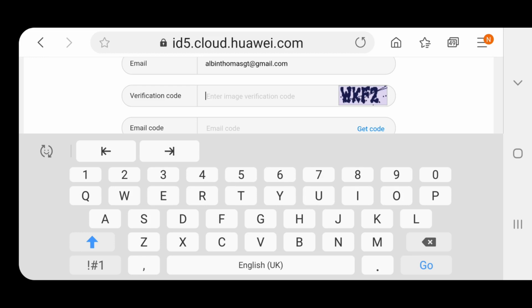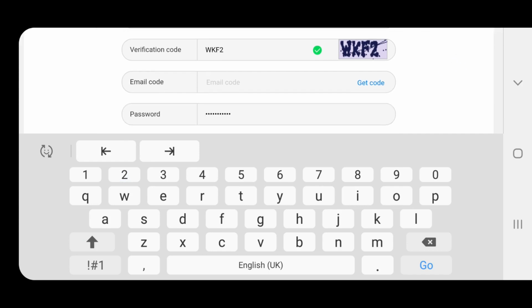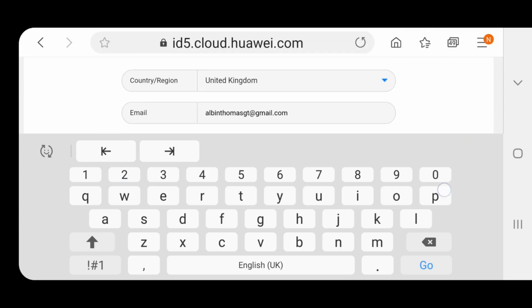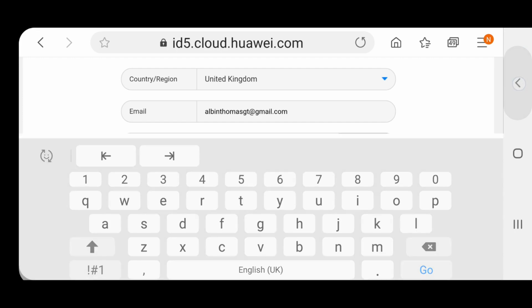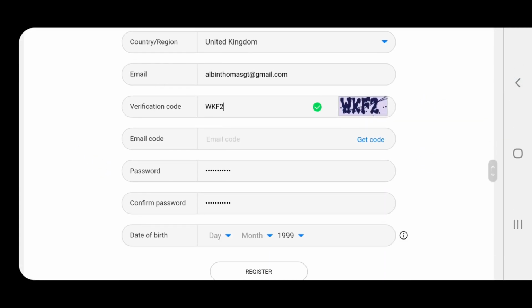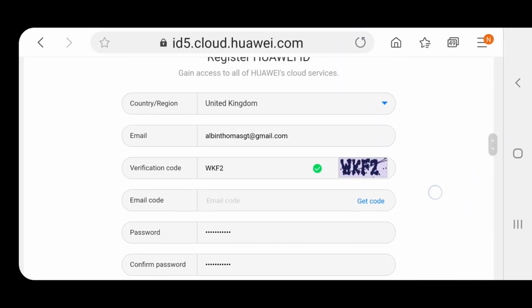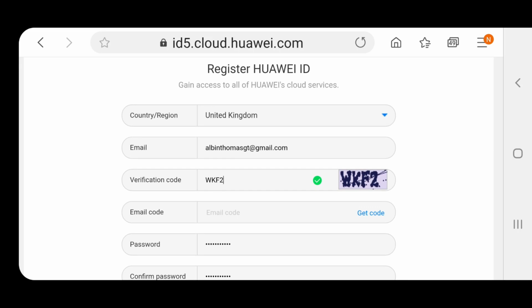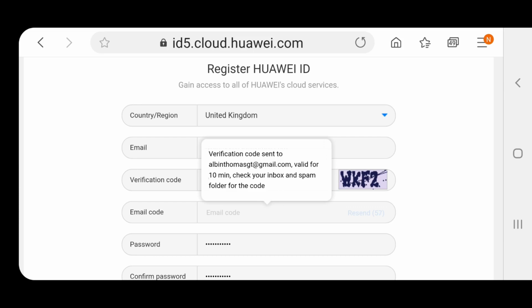I think it is WKF2. Yeah, it's right. And here you will see an option for the email. I have put my email, and also for safety purposes I have entered my password before. You will get an option of putting in the email, and here you will get an email code. What you need to do is click on get code, and now a code is sent to your email.